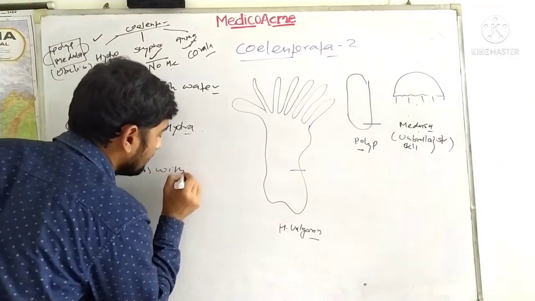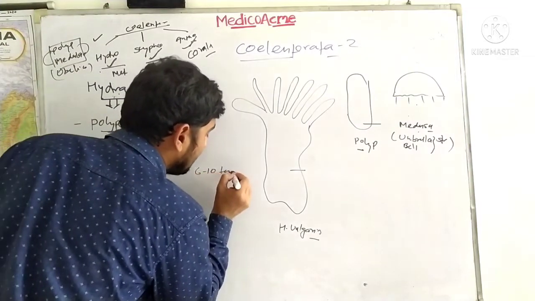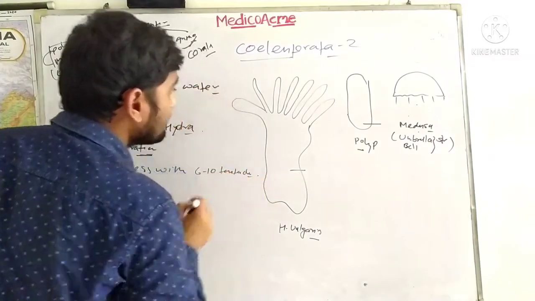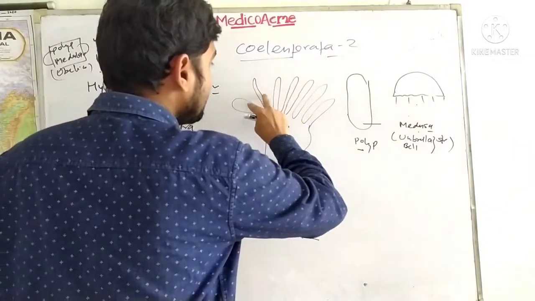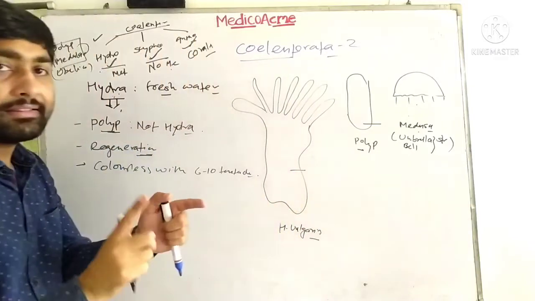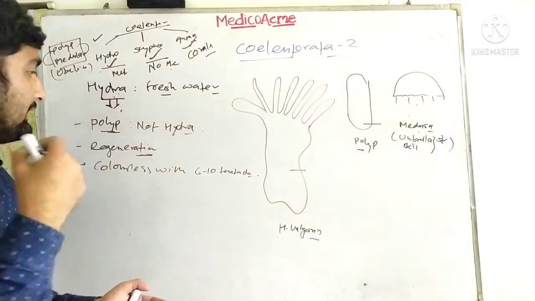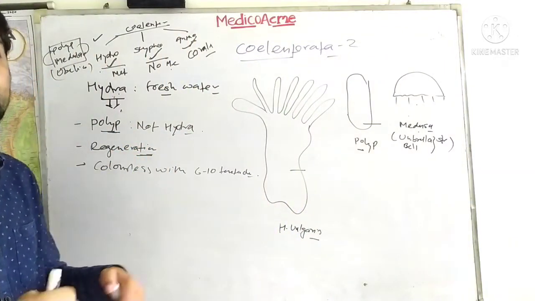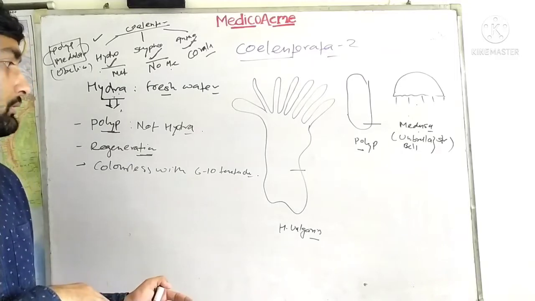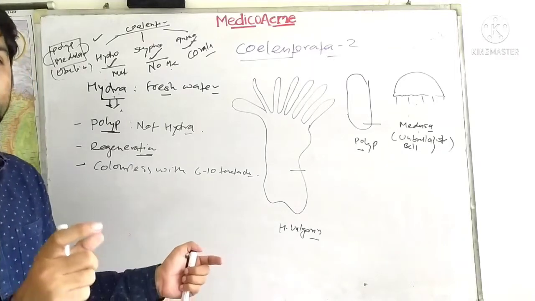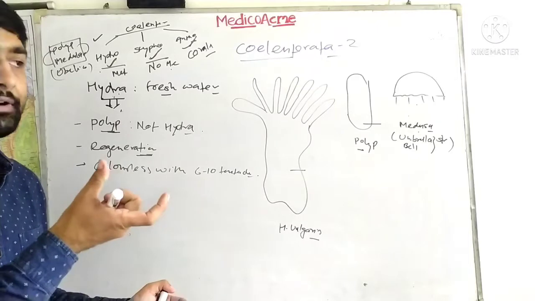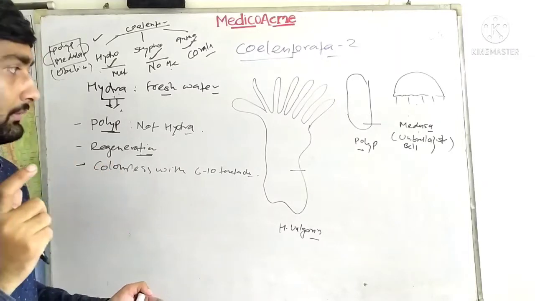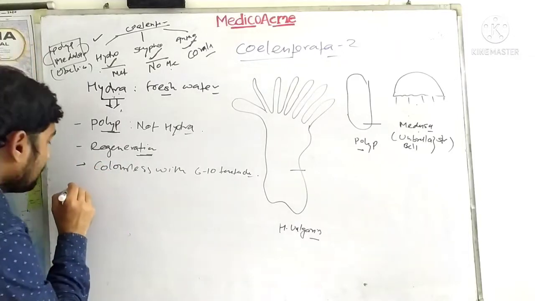with 6 to 10 tentacles. Tentacles are these structures which are at the right angle of the polyp, and these are sensitive to stimulus. So they can be used for firing, like a kind of defense and attack mechanism.